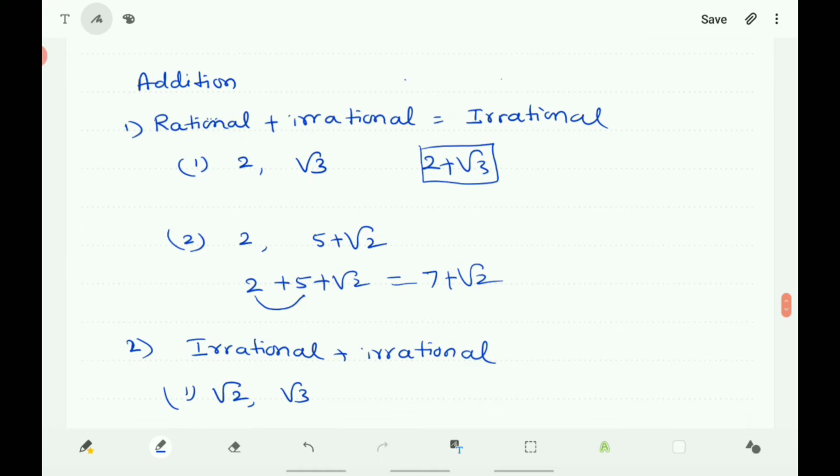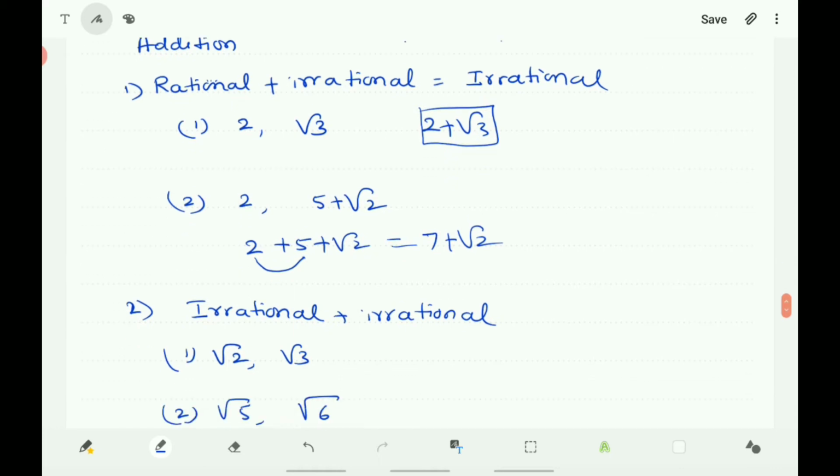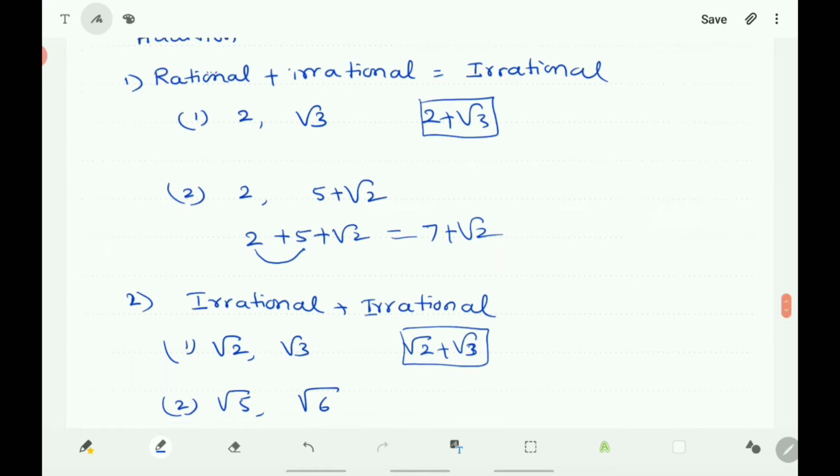Now you find the sum of irrational and irrational. Here take root 2 and root 3. Root 2 and root 3 both are irrational. So if you add them, root 2 plus root 3, you know that here you can't add them and the sum remains root 2 plus root 3 only, and the sum is irrational.